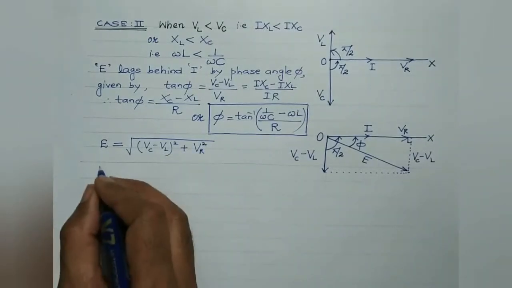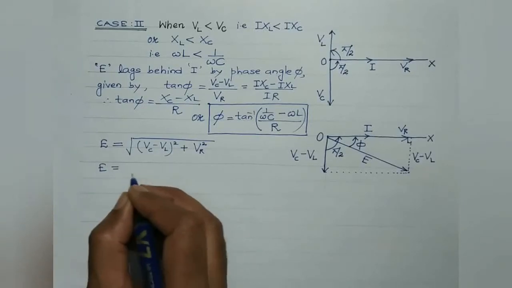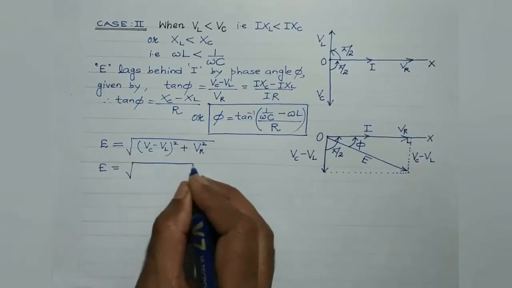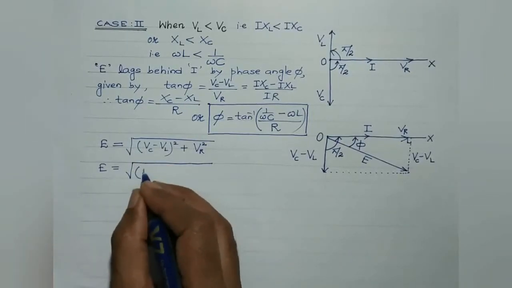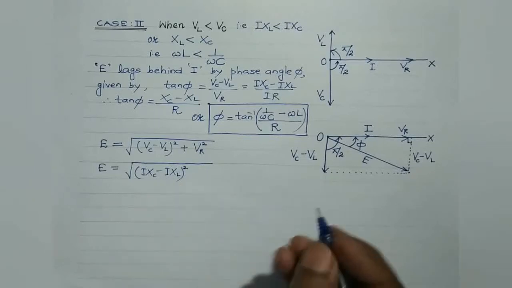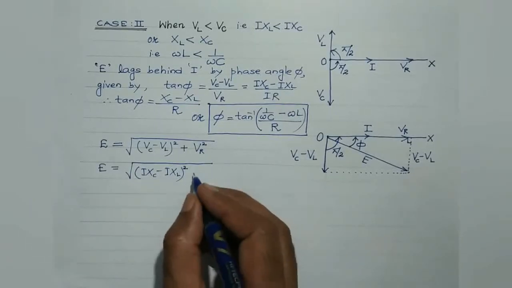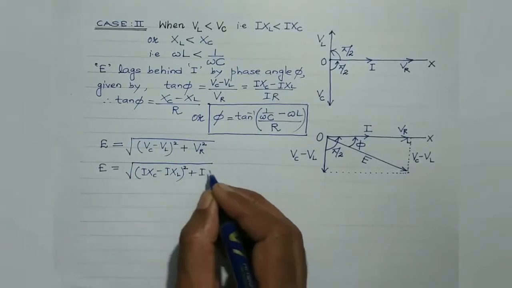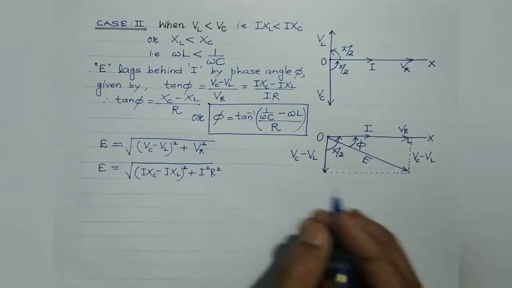Let's keep on substituting the values and we should get the expression for I. So VC is I into XC, VL is I into XL, XC is the capacitive reactance, XL is obviously the inductive reactance, plus I square R square.